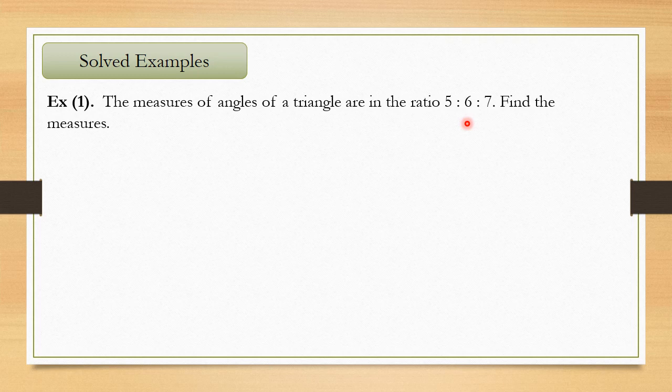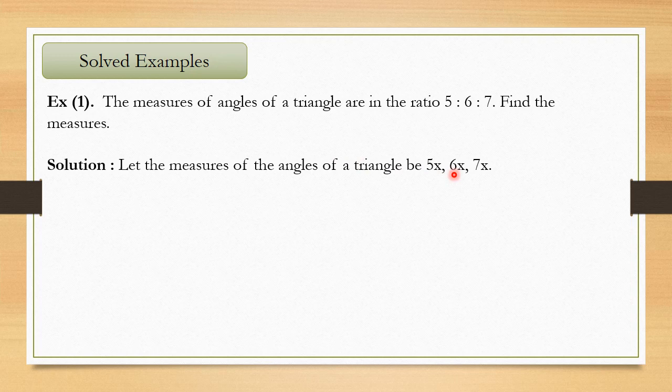So always keep in mind, this is the trick that you have to remember. Whenever anything is given in a ratio, you have to multiply that ratio by a common variable. Now what is a variable? A variable can be in the form of an alphabet. It can be x, small a, small x, small y, anything. So this ratio we are going to multiply by a common variable, that is x. When we multiply by the common variable x, we will get the actual measurement of the angles of the triangle. The ratio which is given is not the final answer, it is not the measures of the angles. That's why we are going to multiply by the common variable.